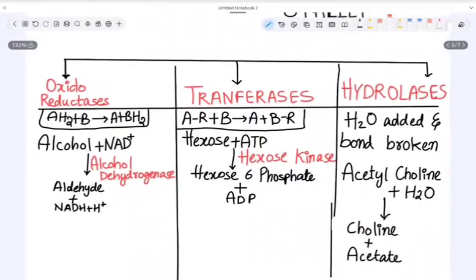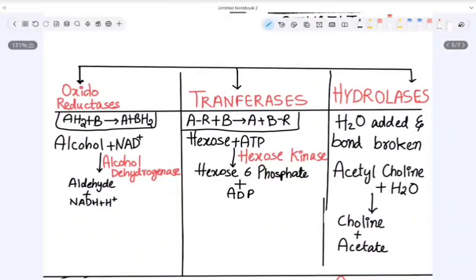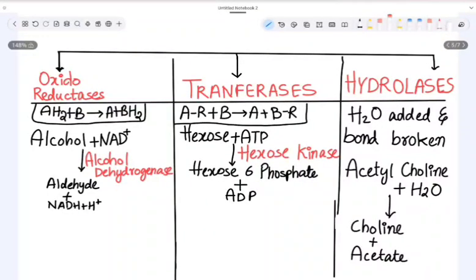Okay, this is transferases. Now the third class is hydrolases. What happens in hydrolases is, for a substrate, water is added and then the bond in that substrate gets broken. So water is added and the bond is broken.